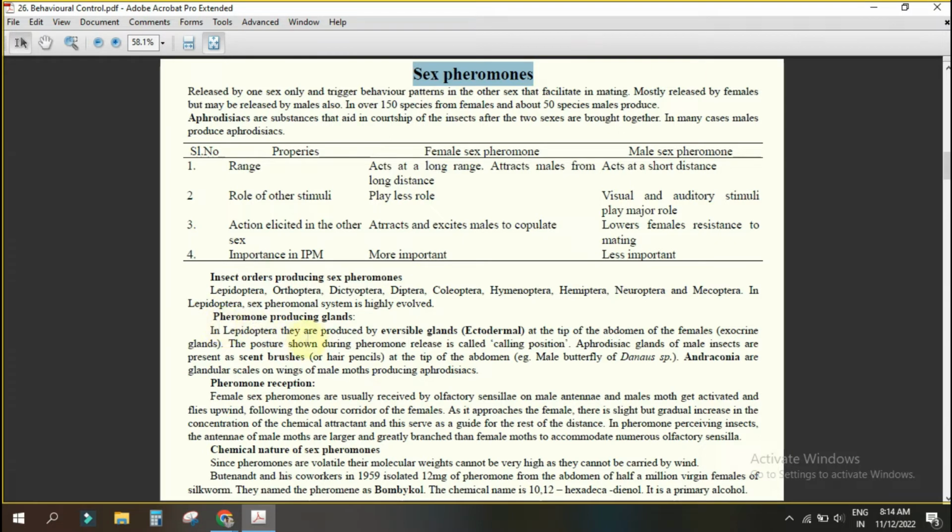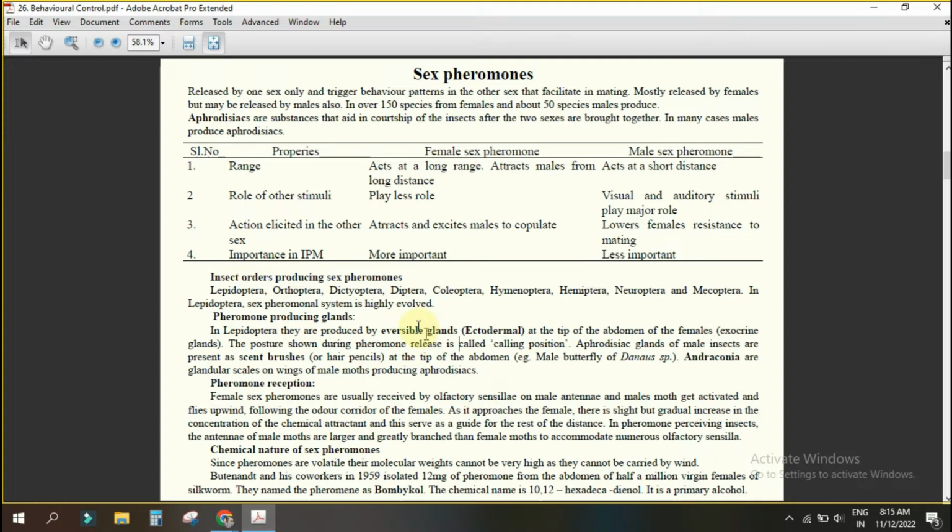In Lepidoptera, they are produced by a gland, ectodermal in origin, at the tip of the abdomen of the female. The posture shown during pheromone release is called the calling position. In the case of male, they have the aphrodisiac gland, present on the scent brush at the tip of the abdomen, and here the female will be attracted.